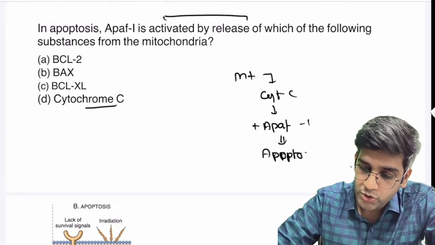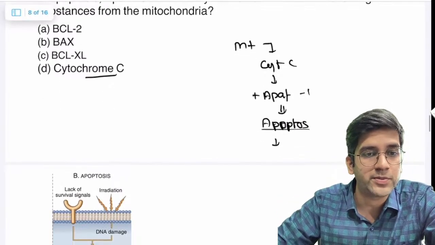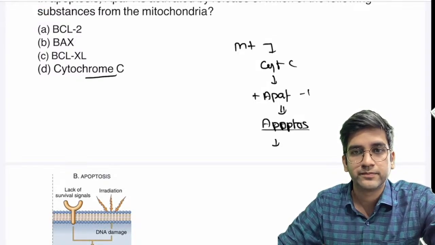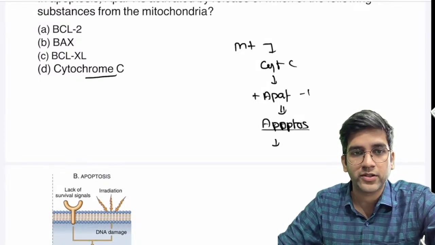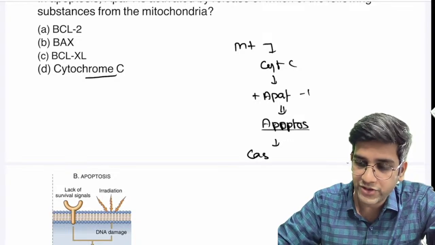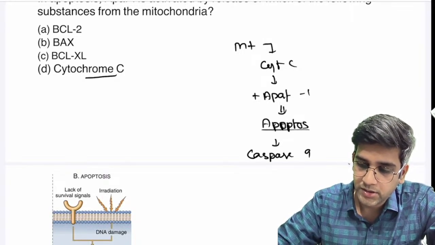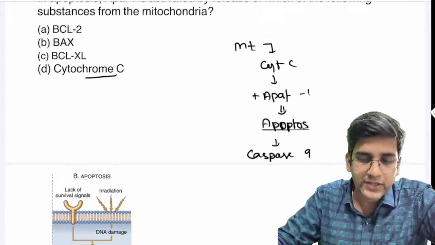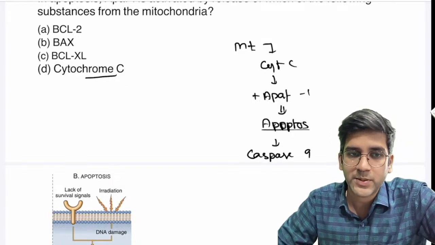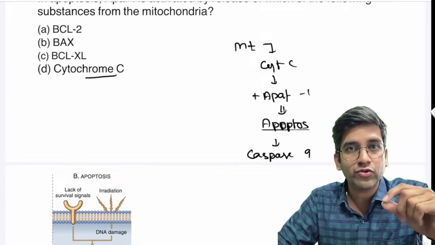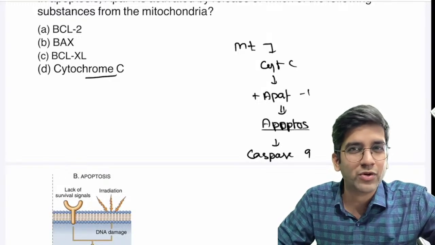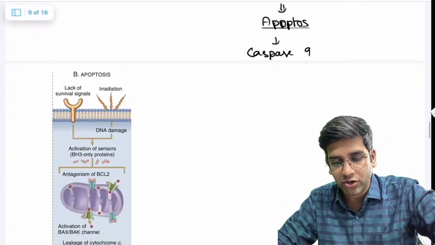Okay, so apoptosome formation will activate which caspase? Can you guys name that caspase here? What caspase will be activated here? It's the intrinsic pathway. Caspase number 9, right? You'll get caspase 9 activation here. Fine. This mitochondria plus cytochrome C and APAF is causing caspase 9 activation. Amazing. Fine. Just to recap your steps of apoptosis, because you know that apoptosis is one of the important things and something which you learn for a long duration, right?